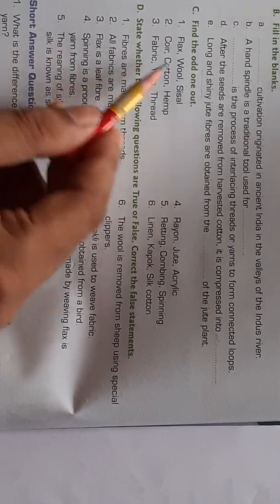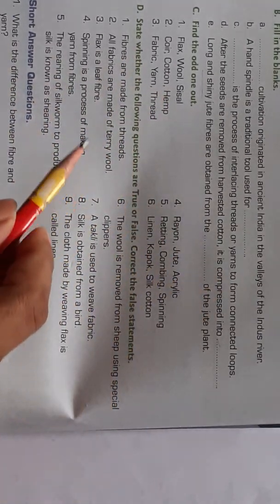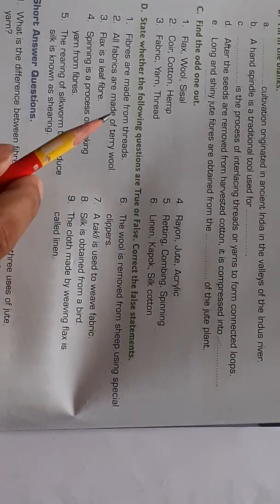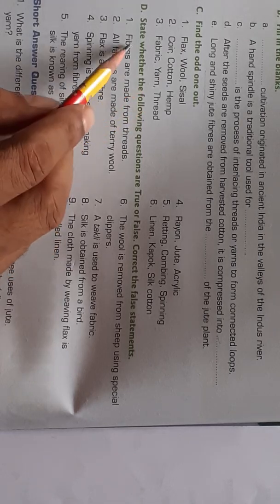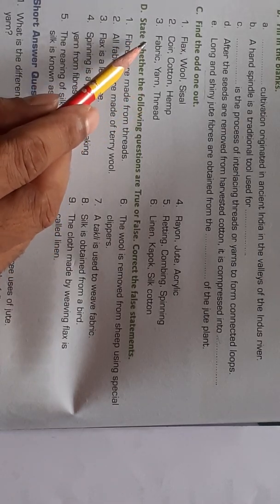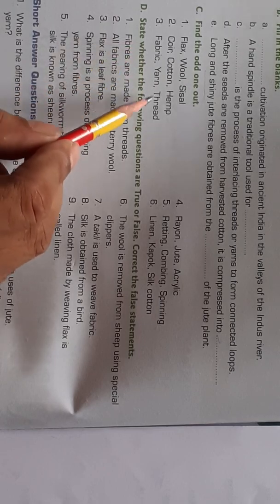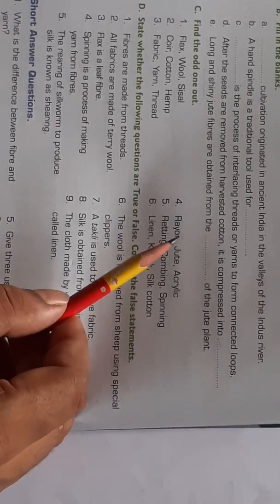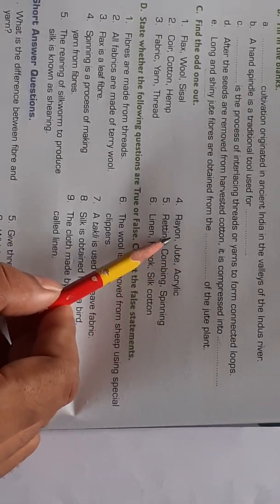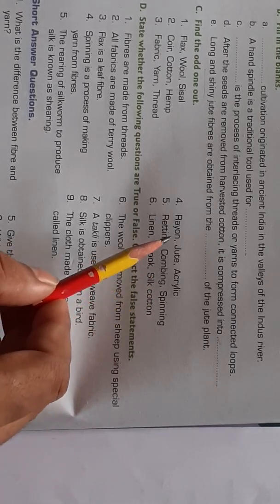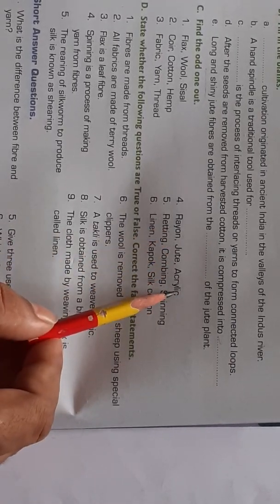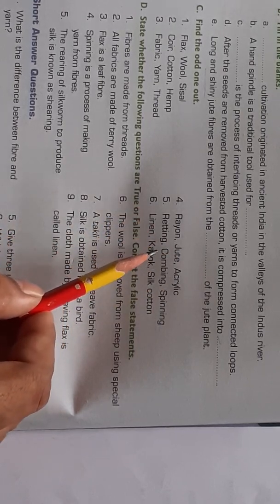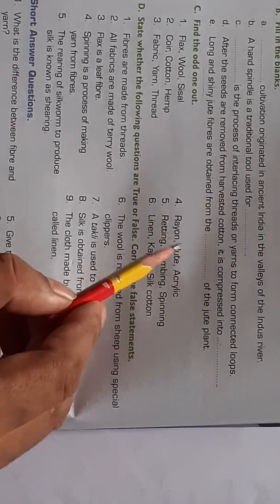Next, question number 3: fabric, yarn and thread. What is different? Yarn and thread are similar. Fabric is different. Fabric is made up of yarn and thread. Next, question number 4: rayon, jute, acrylic. Rayon and acrylic both are artificial. Jute is a natural fiber. So jute is different.